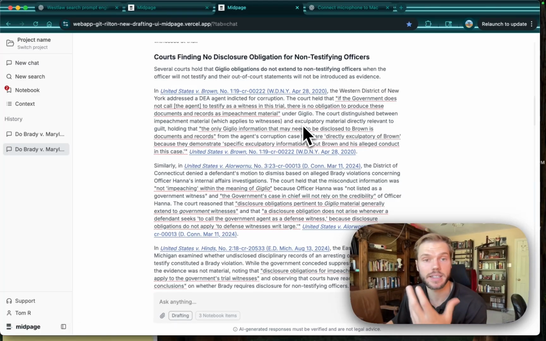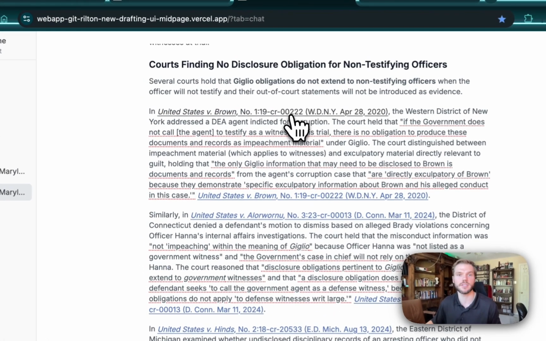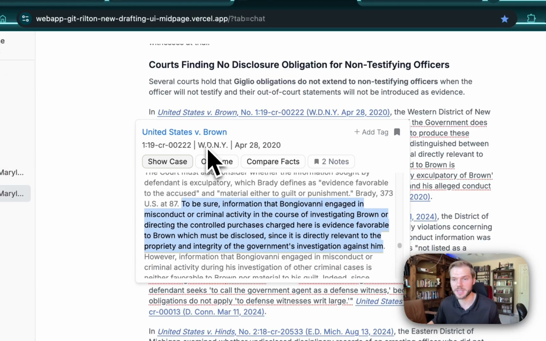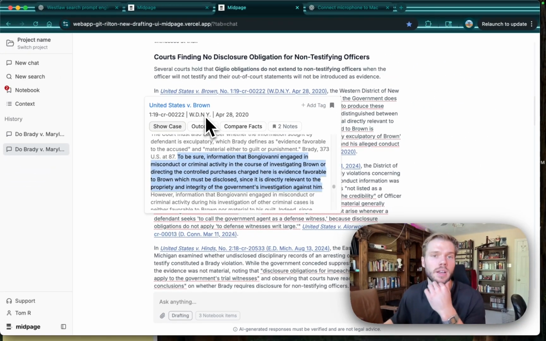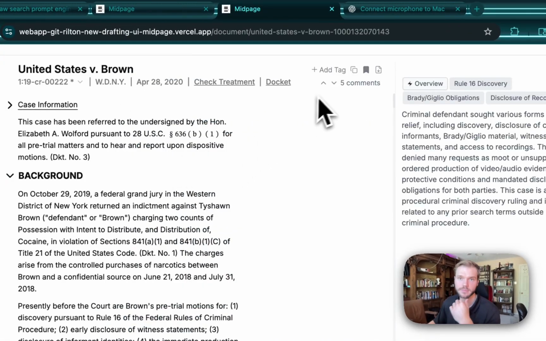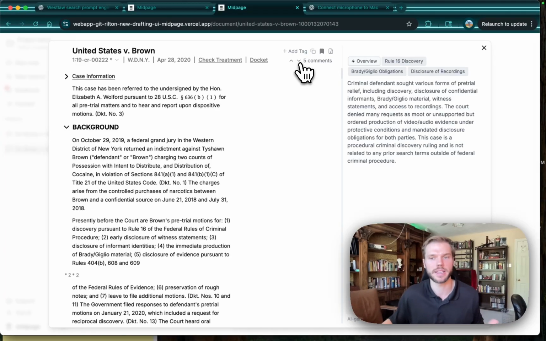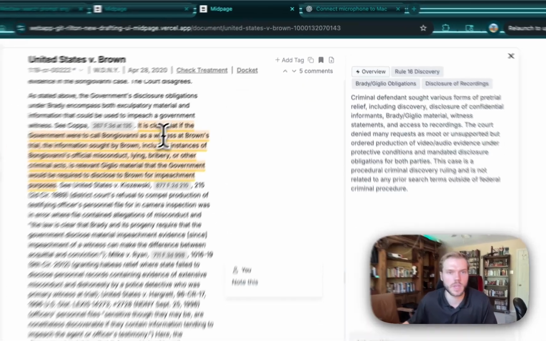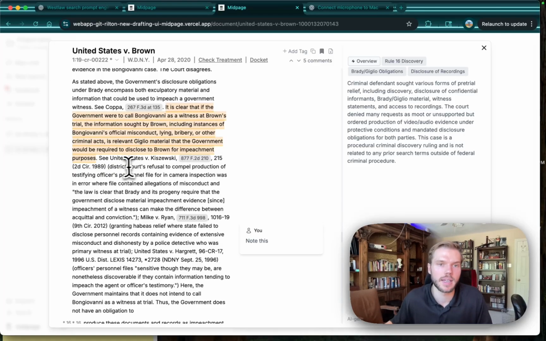If you want to go ahead and confirm that, the really awesome thing is you click it. You don't have to open a new tab. That's what I always feel like I have to do in Westlaw. And then, okay, we've got the quote that's drawn my attention. That's great. Let me click it further. And here it's going to auto-generate some suggestions of interesting quotes in the case. All right, so I like that a lot. We'll keep that one. And here I can click to add this to my notebook. All right, and so I've already kept this suggestion last time I went through.